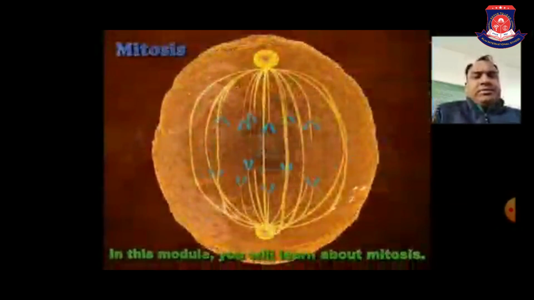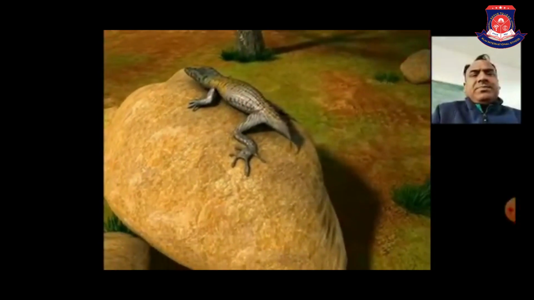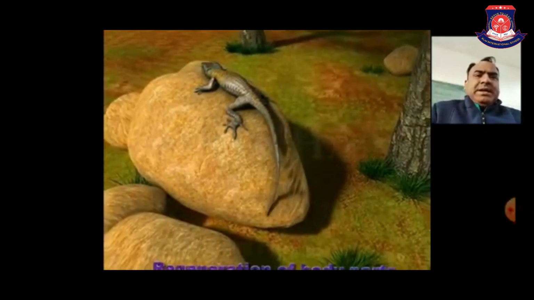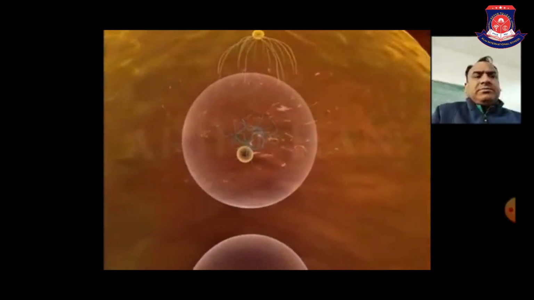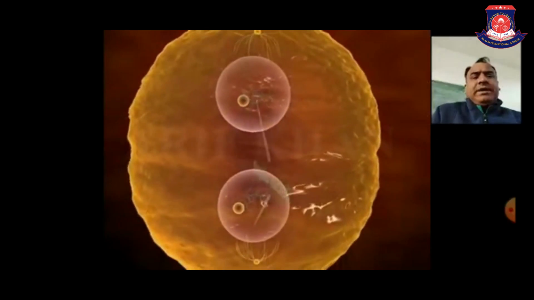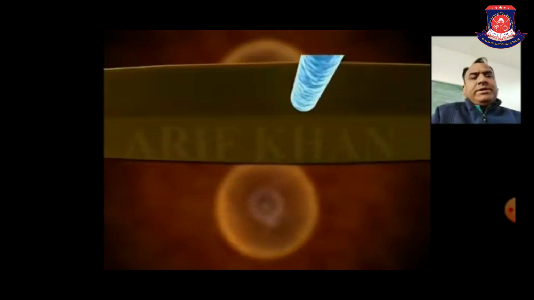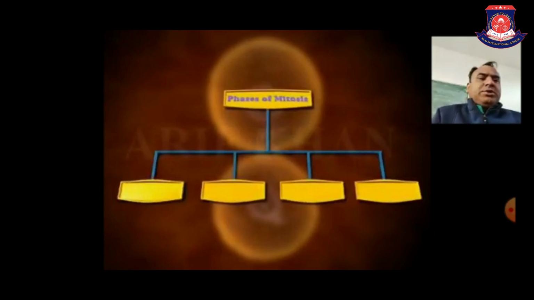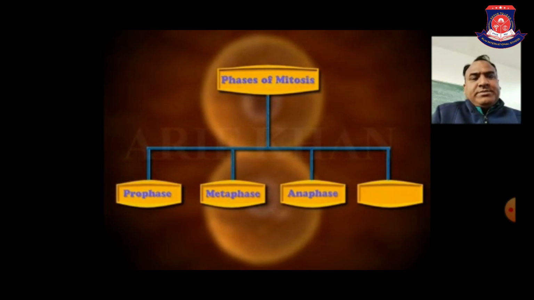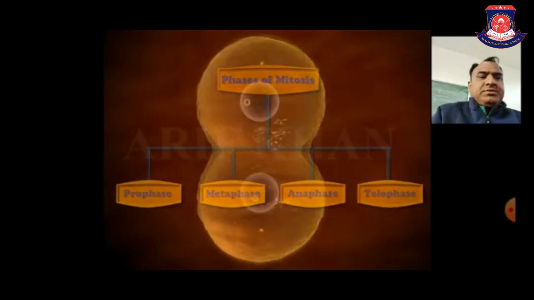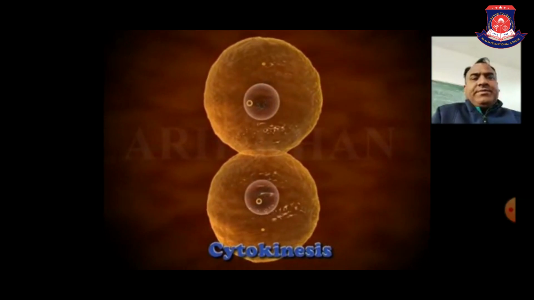This is mitosis, and this is the structure of cells. Mitosis is a type of cell division. It gives the capability of regeneration in some animals like hydra, and the lizard also has this capacity due to mitosis. In mitosis there are two types of division: first is nuclear division and second is cytoplasm division. The phases are prophase, metaphase, anaphase and telophase. These are the phases of mitosis. Cytokinesis is the division of cytoplasm.